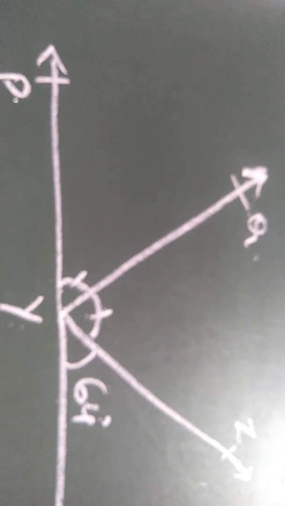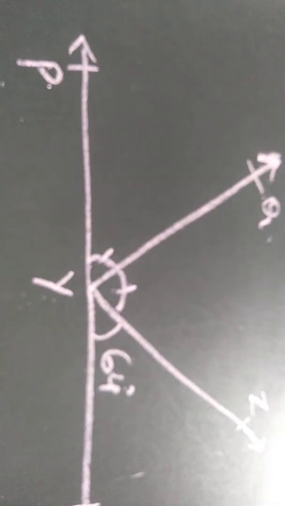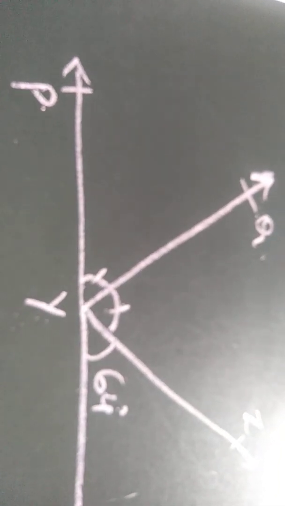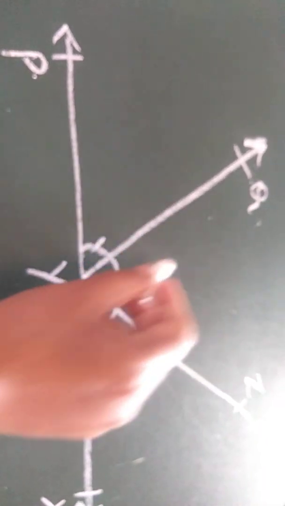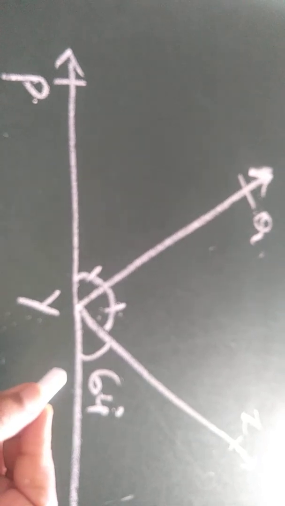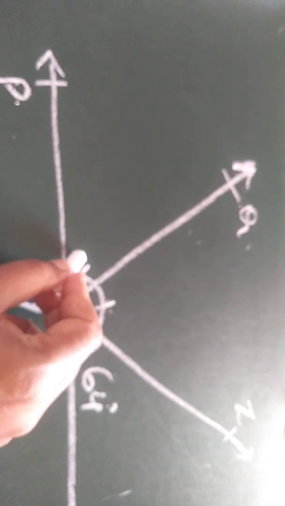Now let us check what they are asking to find out. They are asking us to find angle XYQ, which means the angle from here to here, and then the reflex of angle QYP, reflex of this part.